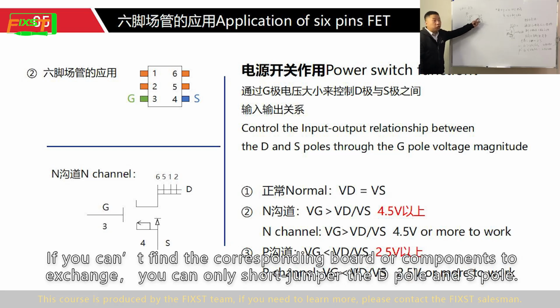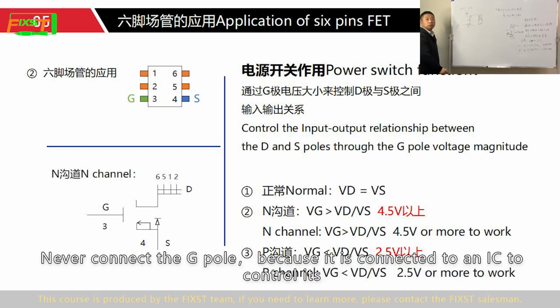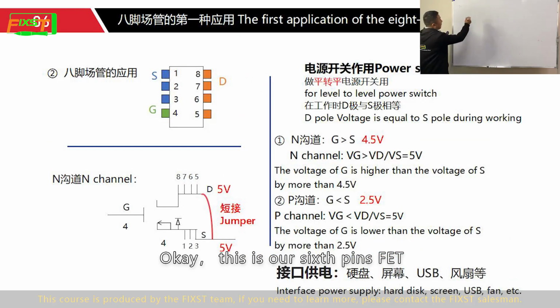If you can find the corresponding board or components to exchange, you can only short jumper the D pole and the S pole. Never connect it to the G pole because it is connected to the IC and controlled by it. Okay, this is our 6-pin FET.